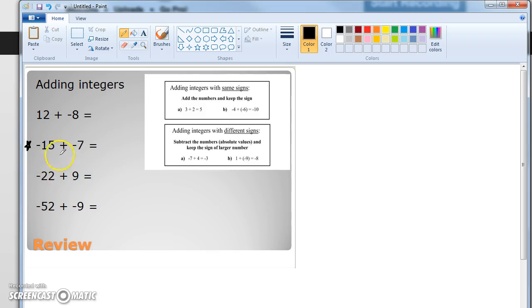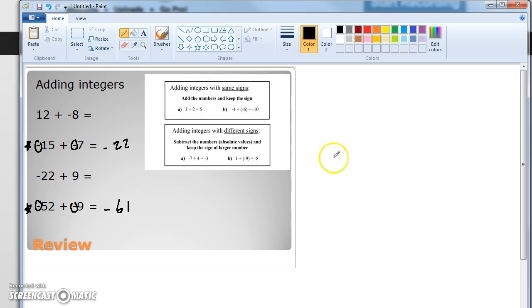Okay, so we have 15 plus 7 is 22. And since they're both negative, it's going to be negative 22. Okay, find the other one that has both the same sign. I didn't do any positive and positive because I figured you guys know to keep that a positive. So this one right here. So I do 52 plus 9, 61, and they're both negative, so it becomes negative 61.